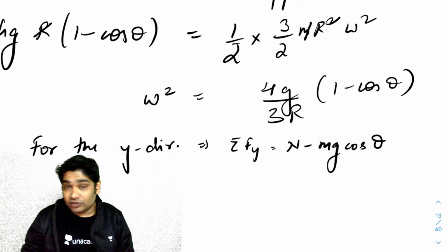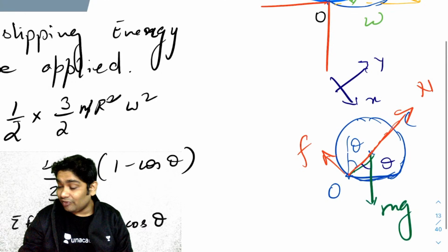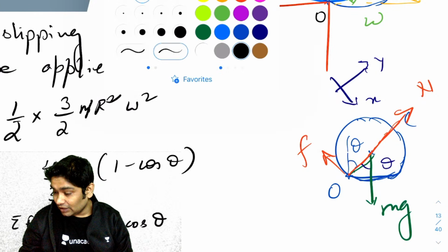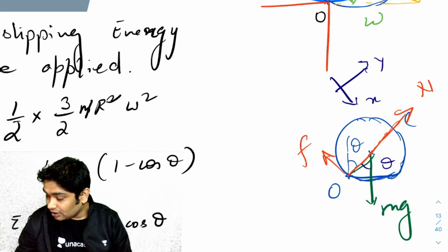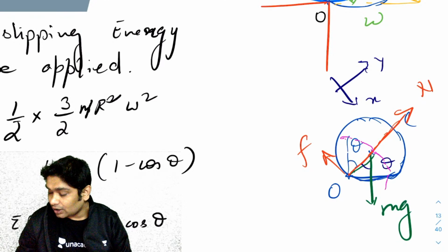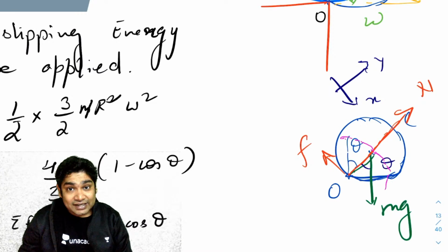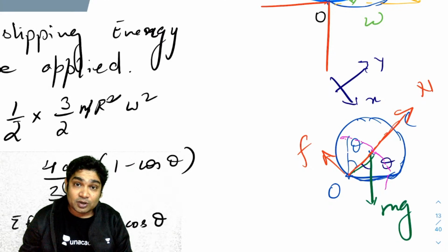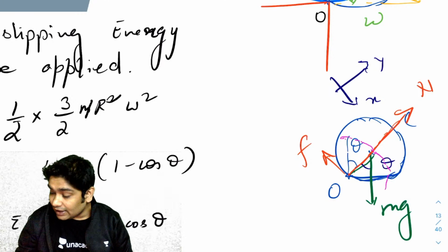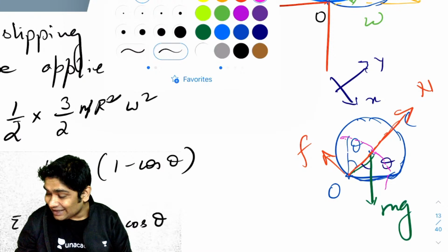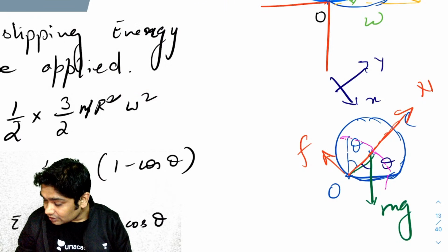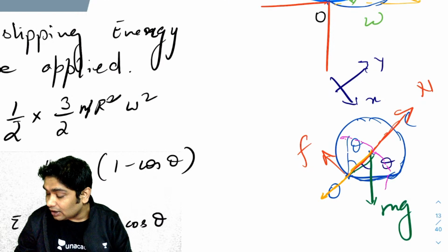Now, what is the acceleration of the CM? The acceleration of the CM would be in this direction. Now, this is where it gets tricky. Your CM is actually rotating in a circle like this, correct? It has some tangential acceleration. It also has a centripetal acceleration because it has some omega. So the acceleration in this direction will be omega square r.